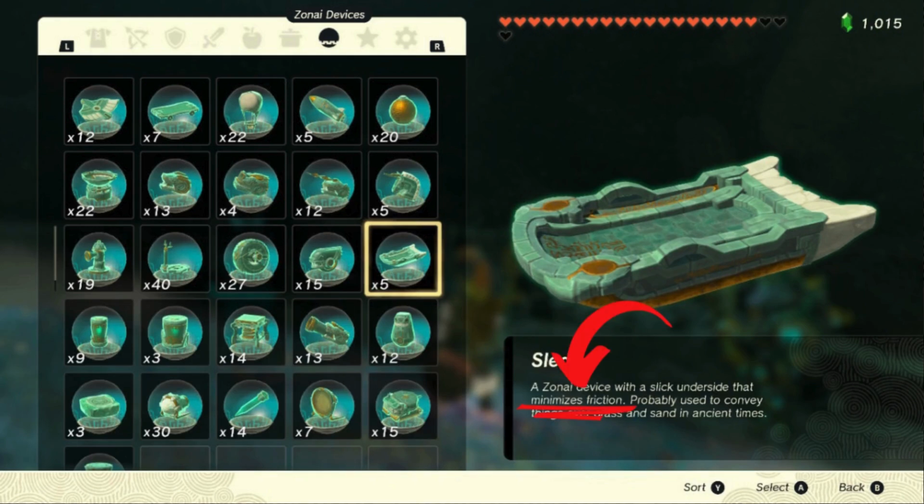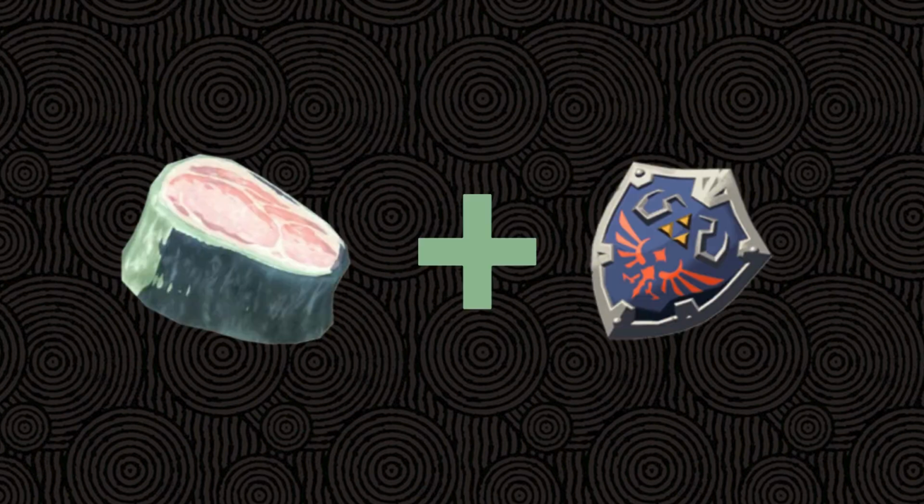We'll see about that. The second fused material is frozen meat fused to a shield. It's been determined in the Zelda community that a frozen meat shield has the least friction out of all materials. Let's put that to the test.